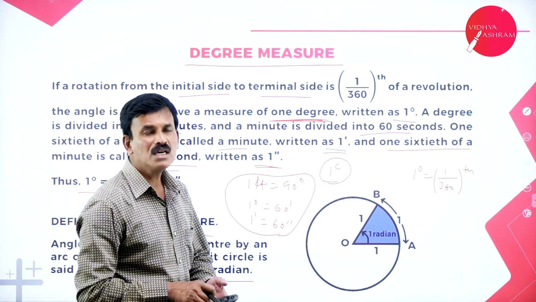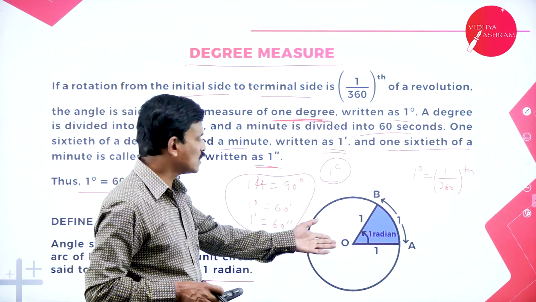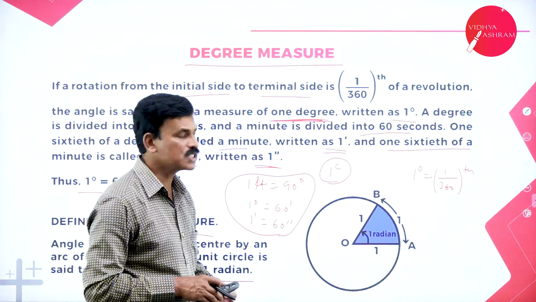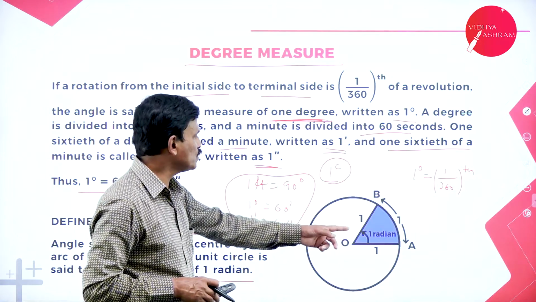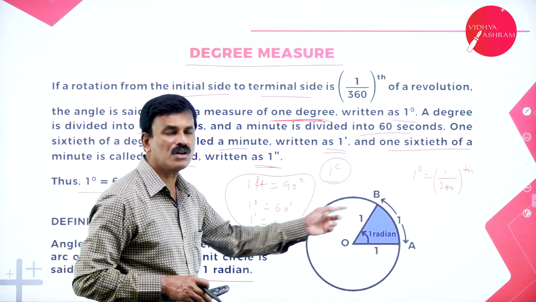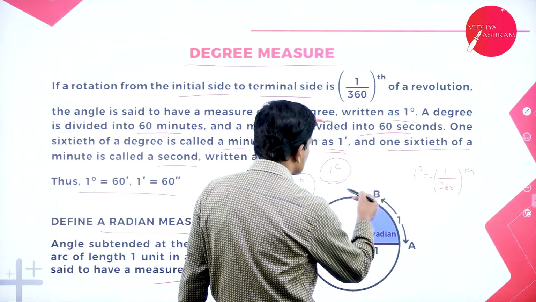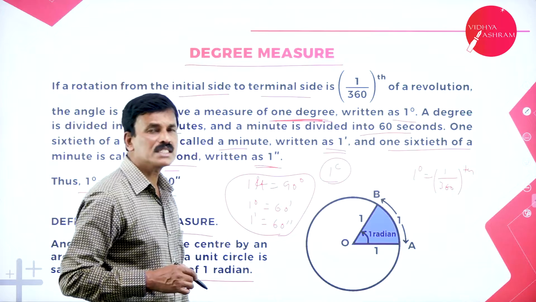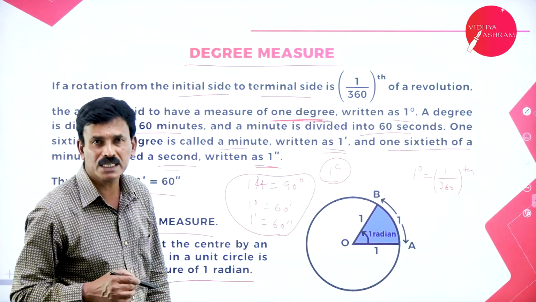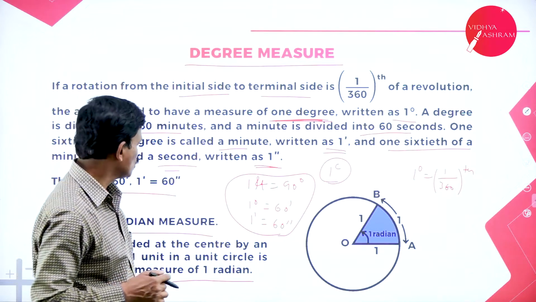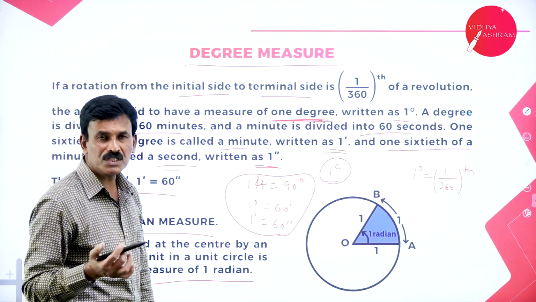Here OA is equal to 1 unit and arc AB is also equal to 1 unit. Then the angle subtended at the center is called 1 circular measure, that is 1 radian, denoted as 1c. Hope you followed what is a radian.